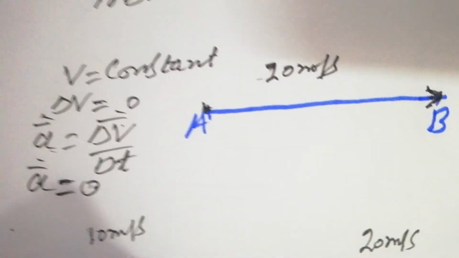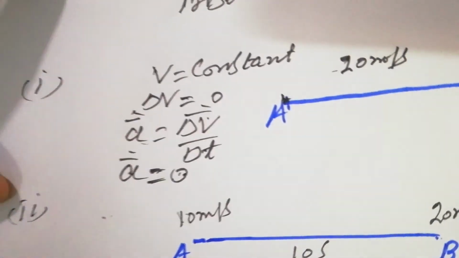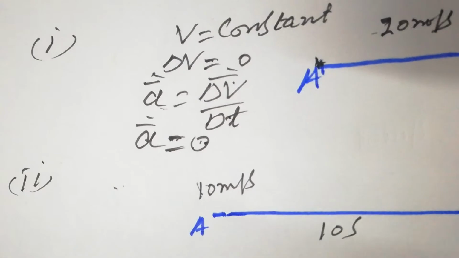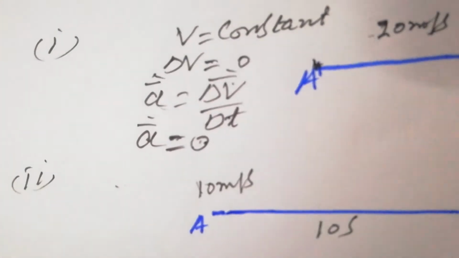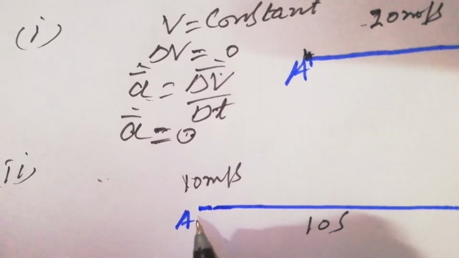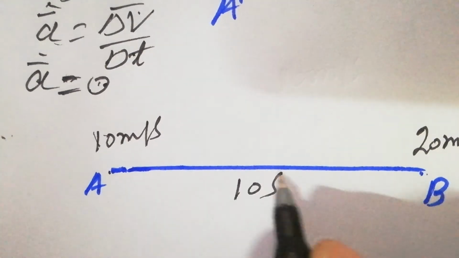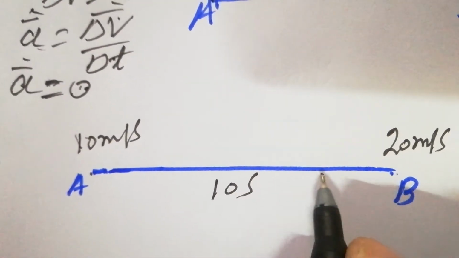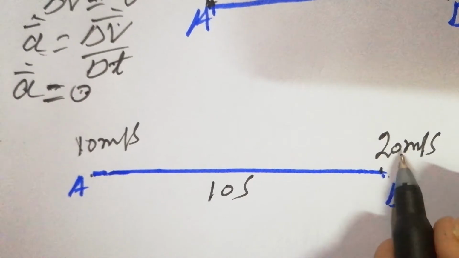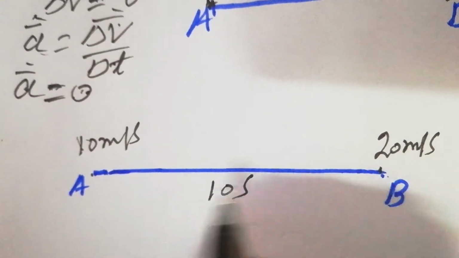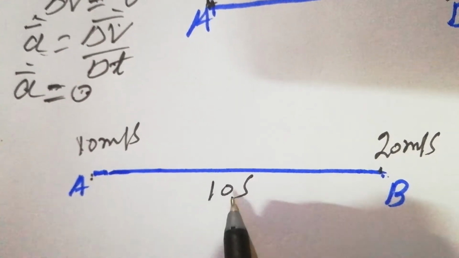And now come to the next one. We have the second case, look at it here. Let's suppose the car is at point A and its velocity is 10 meter per second, and then it accelerates and its velocity at point B is 20 meter per second, and the time taken from A to B is 10 seconds.